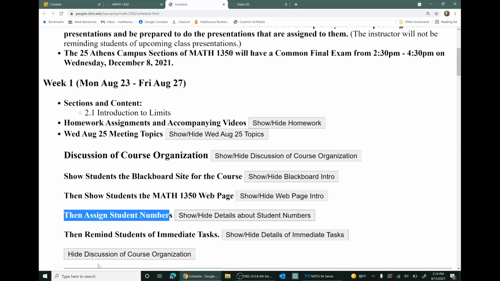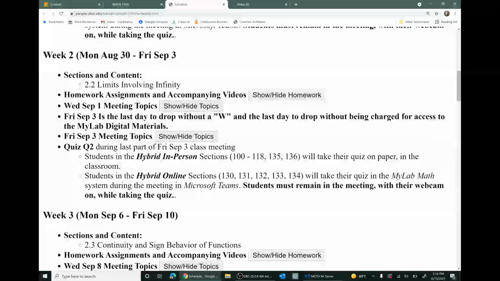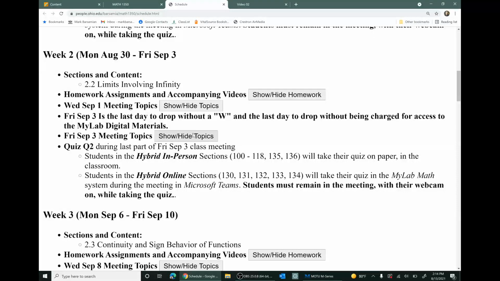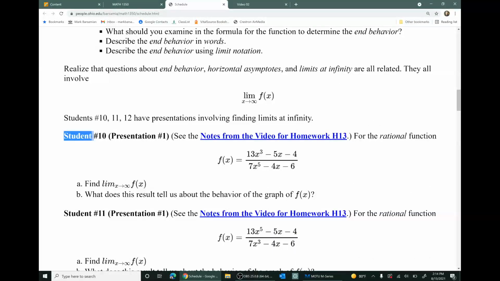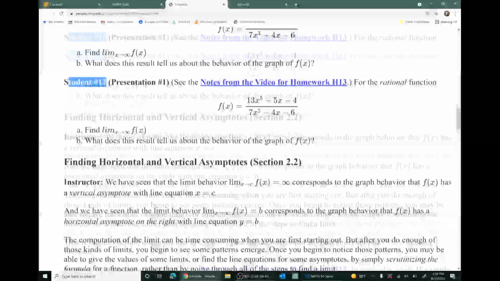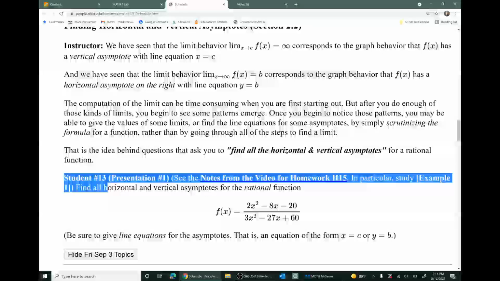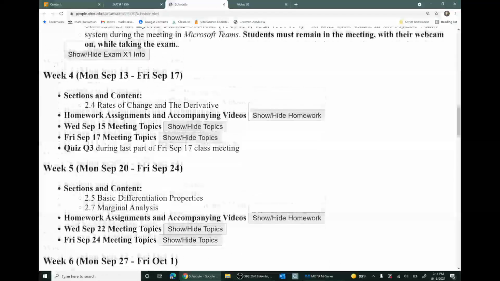So you'll be able to come to this course web page and look at upcoming weeks and see what's going on in the various class meetings. So for instance, Friday, September 3rd, in that class meeting, you can see that student number 10 is presenting. Student number 11 is presenting. Student number 12 is presenting, and student number 13 is presenting. So that's how the schedule works.